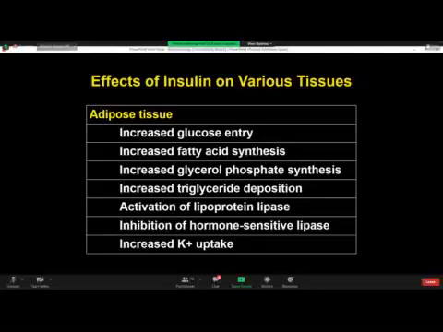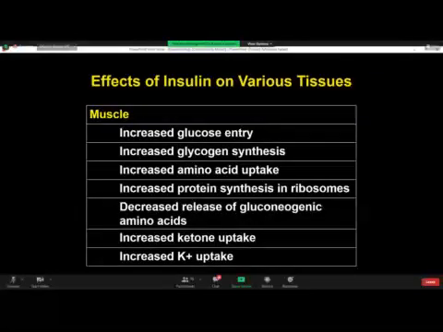Secondly, increased fatty acid synthesis. And thirdly, increased glycerol phosphate synthesis. And then it leads to increased triglyceride deposition. It leads to activation of LPL enzyme, lipoprotein lipase enzyme. It causes inhibition of HSL enzyme, hormone sensitive lipase enzyme, and it leads to increased uptake of potassium by the adipose cells.